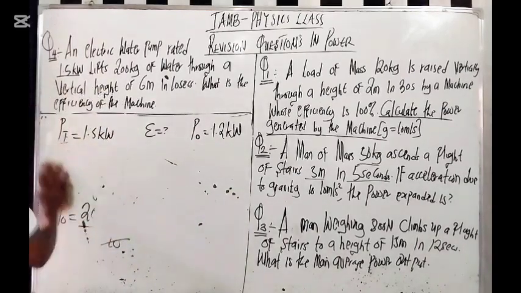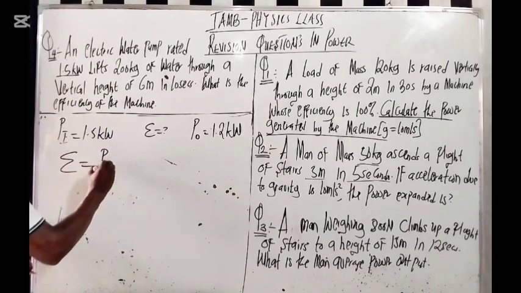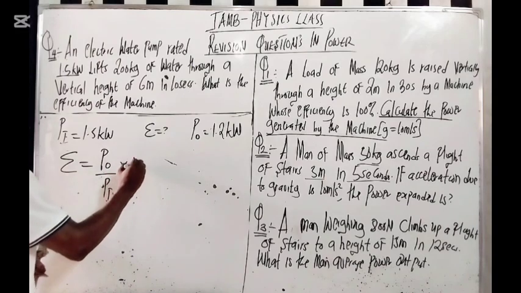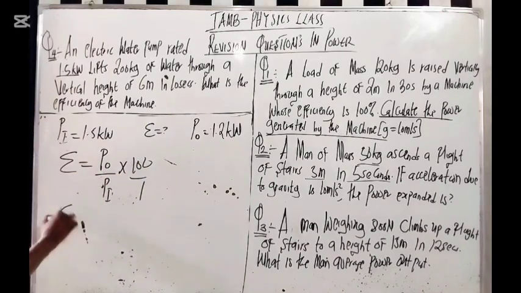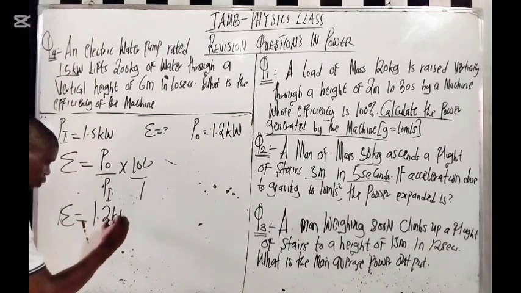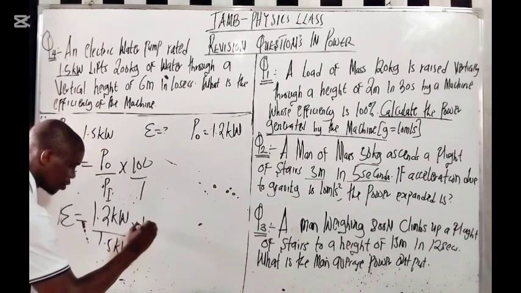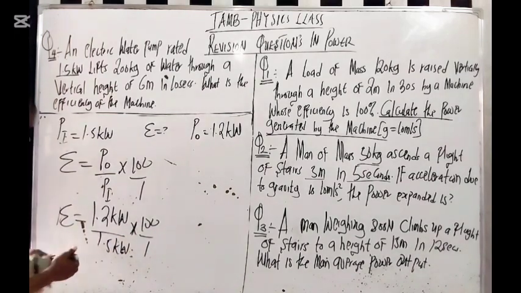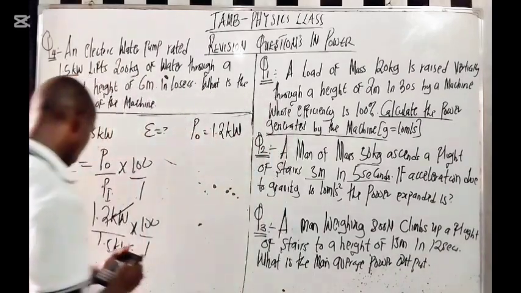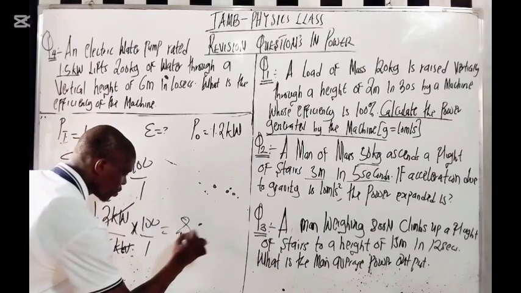So now what's my efficiency? My efficiency equals power output over power input times 100 over 1, right? So let's input: your power output is 1.2 kilowatts over 1.5 kilowatts times 100 over 1, right? So kilowatts and kilowatts cancel out here. So what do I have here? 1.2 times 100 divided by 1.5. Here we have 80. We're going to get 80 percent.